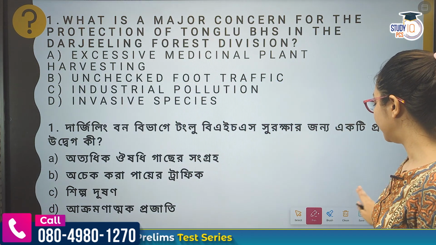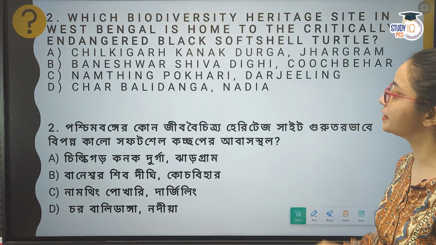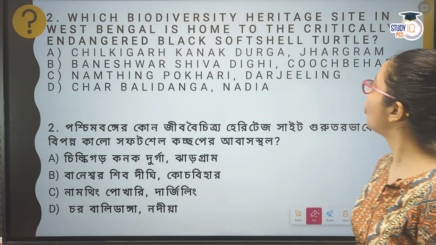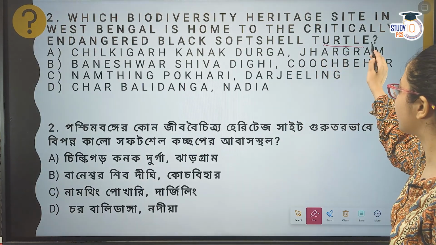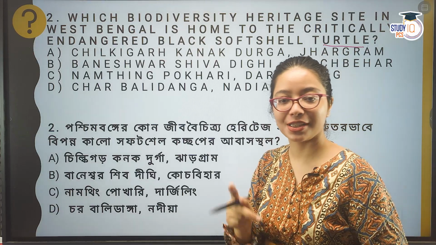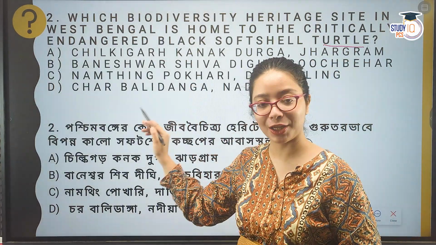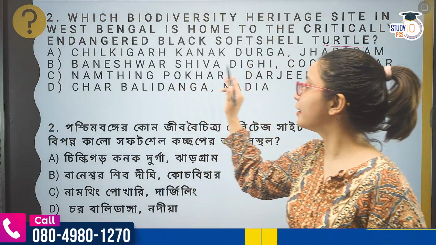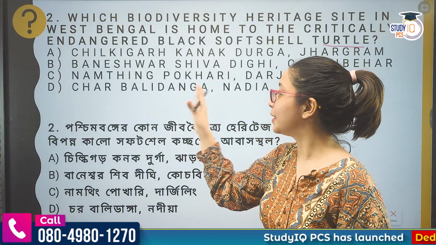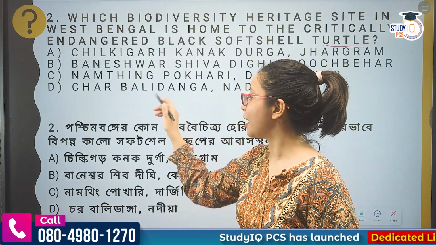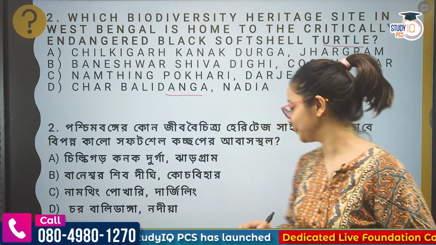Okay, now the second one, let's see which biodiversity heritage site in West Bengal is home to the critically endangered black softshell turtle. We just read this, so please do write in the comment section which answer is correct: A, B, C or D, Chikligarh Kanak Durga, Baneshwar Shiva Dighi, or Something Pokhri, or Char Balidanga. Where is it found? Please do write in the comment section.